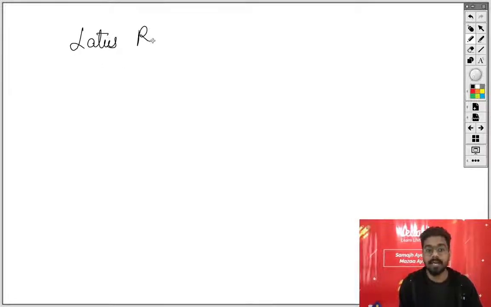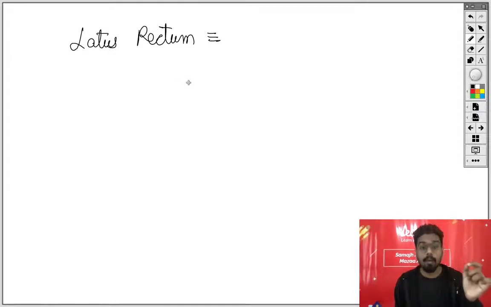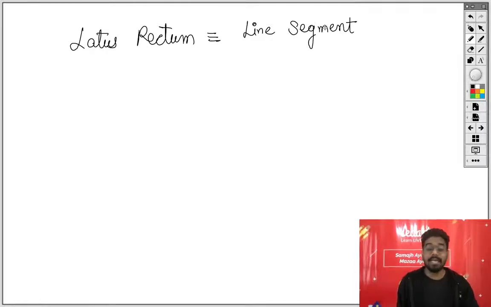What is latus rectum? First we will understand. See, why we are reading the definition of it, why we are not directly remembering all the formulas. We are reading the definition because if the vertex changes, if the parabola changes, if the focus changes, you know the basic definition and you can calculate each and everything. Latus rectum is basically a line segment. Why am I not using the word line? Because when I say line, a line has infinite length, but a line segment has finite length. This is the basic difference that you need to know. That means latus rectum will definitely have a length. Line segment which passes through